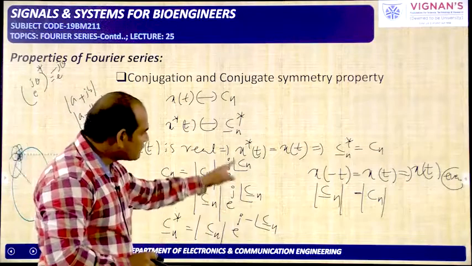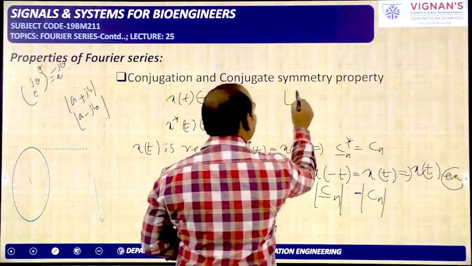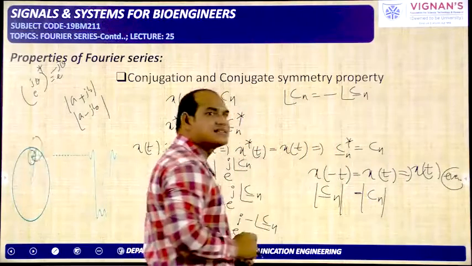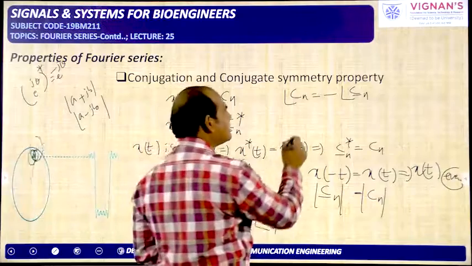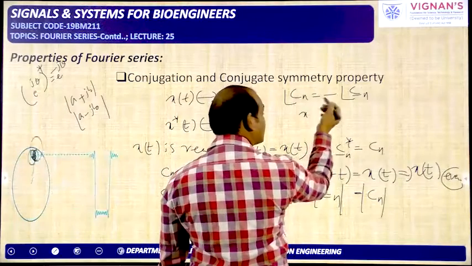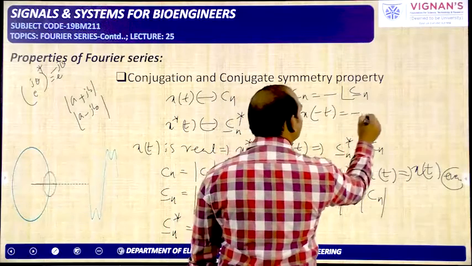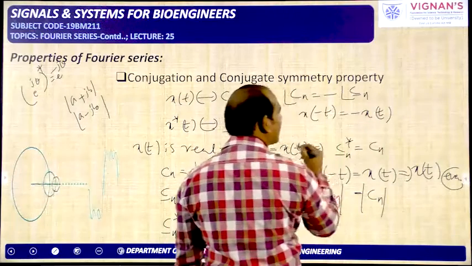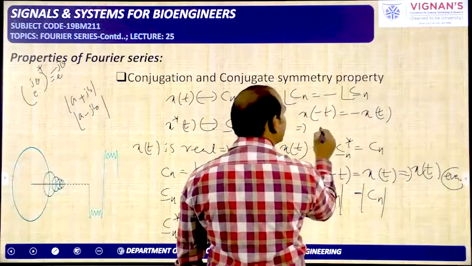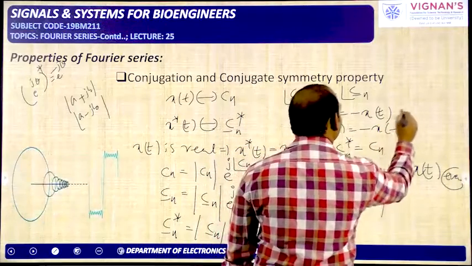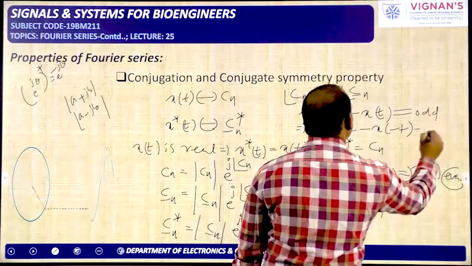And if you take the phases here, angle of Cn is equal to minus angle of C minus n. It is like the odd signal property. Odd signal property means what? For the time domain signals we have written like this: x of minus t is equal to minus x of t. Okay, or this minus you can move to this side. So x of t is equal to minus x of minus t. Okay, it is odd.